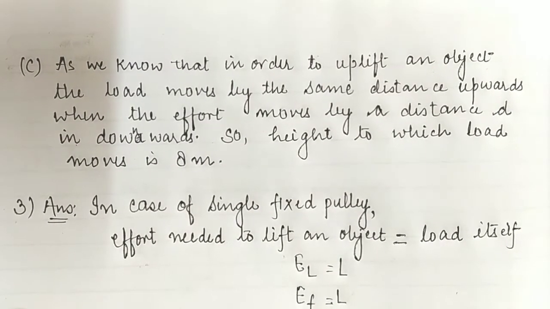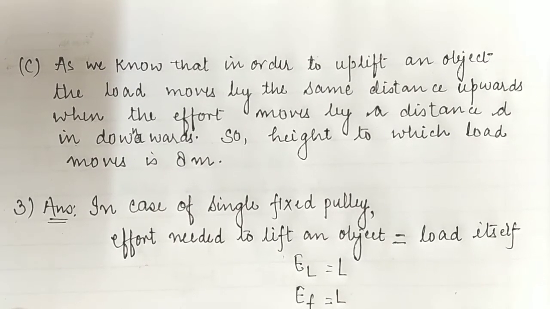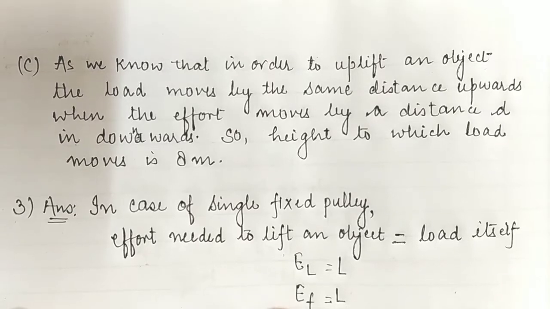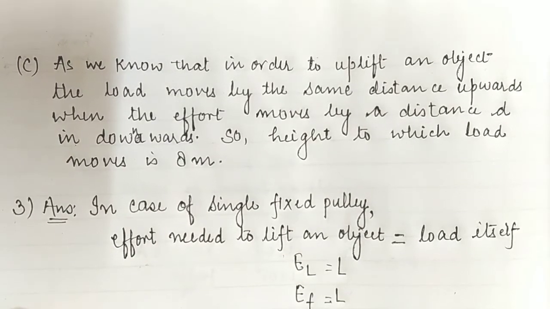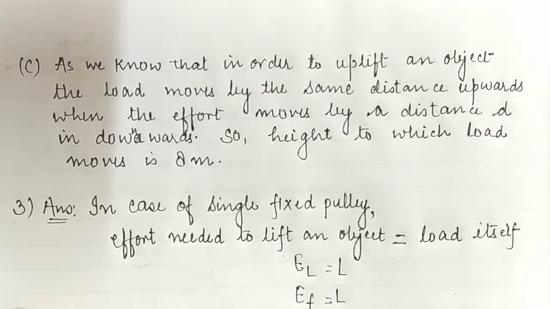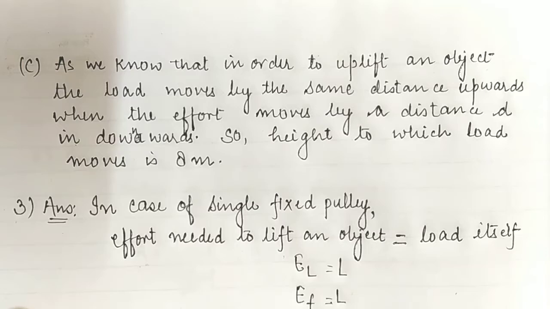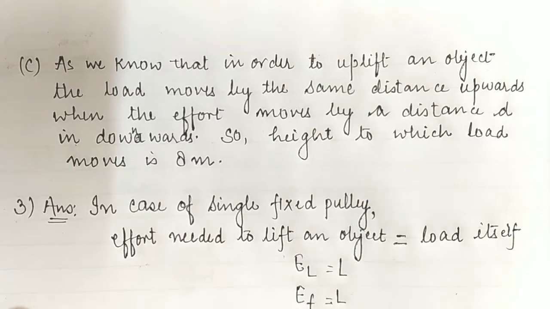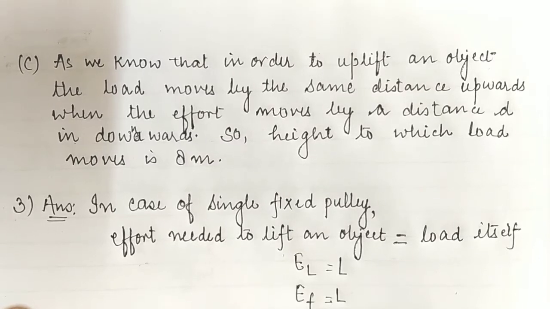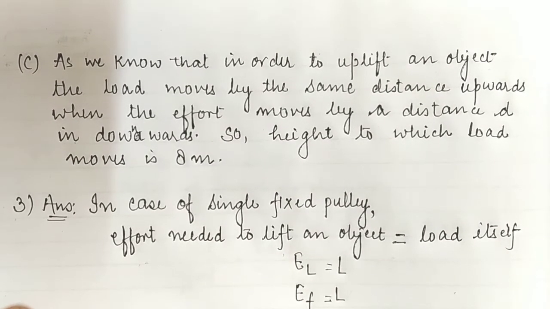Here we have calculated the effort needed to lift the object by the movable pulley, and already we have calculated the effort needed by the fixed pulley. So EF upon EM, the ratio of effort applied by the fixed pulley to the effort applied by the movable pulley, will be equal to 2:1. So its answer will be 2:1.